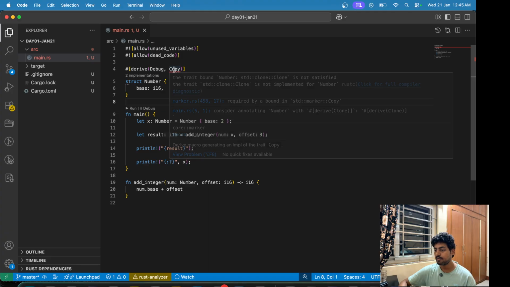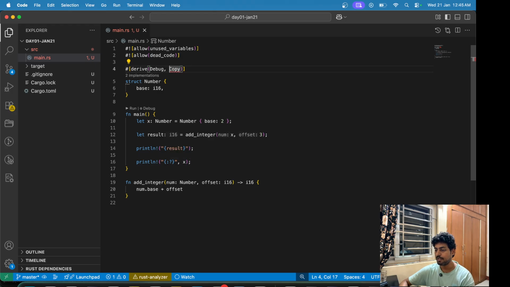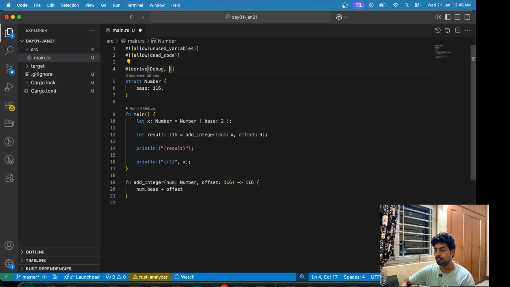So now you can see that, okay, I think clone, I'm not sure, I think you have to have both the traits together. So now it has copy and clone trait both, and even I don't know the differences between those two. I'll have to look it up. But you can see that if we are using the clone and copy trait for this struct, now we are able to print the struct because now that is copied here. So that is copied and we are not moving that value simply. So coming back to the error message, I'll just remove this for now.